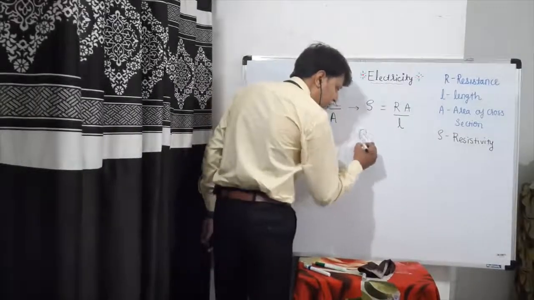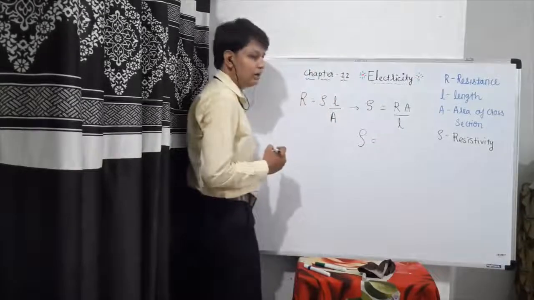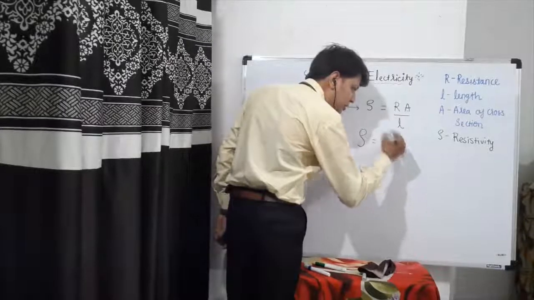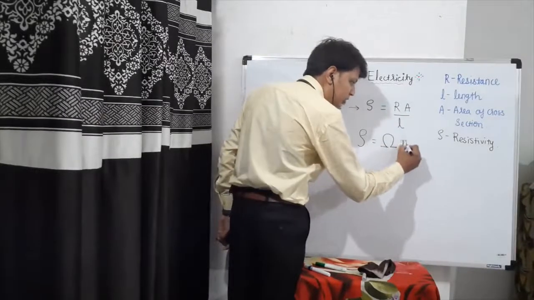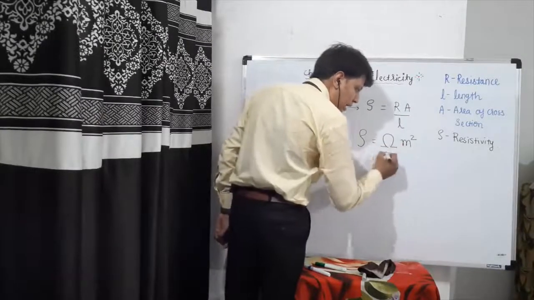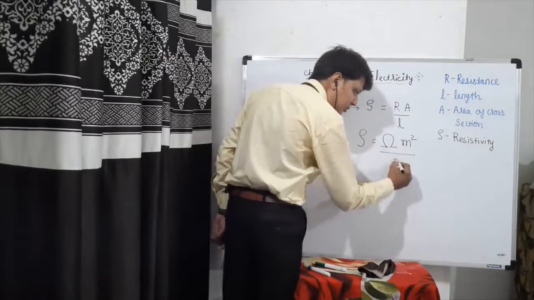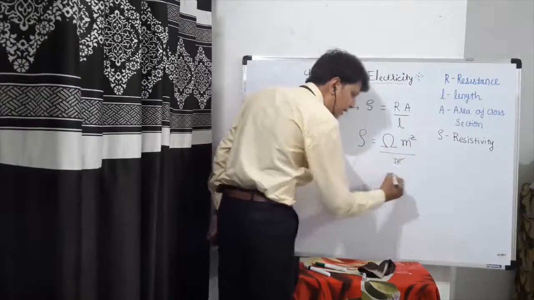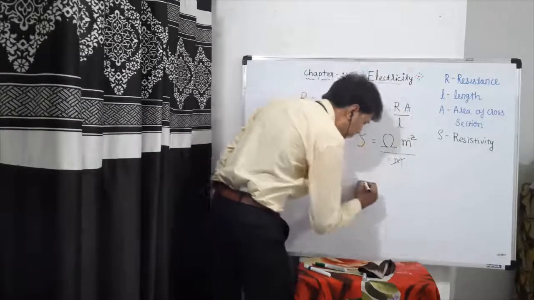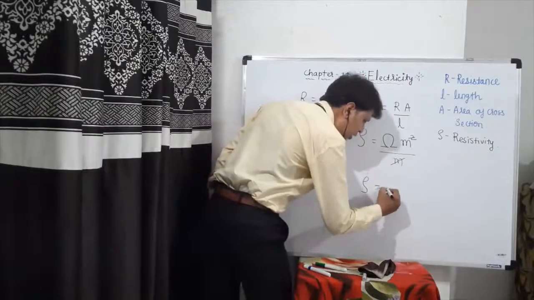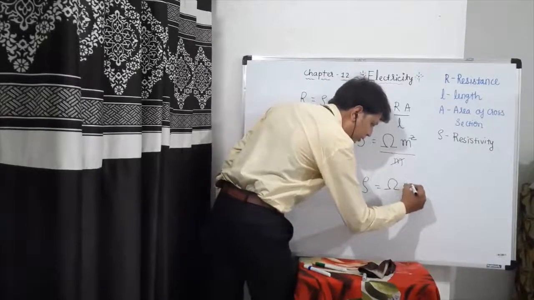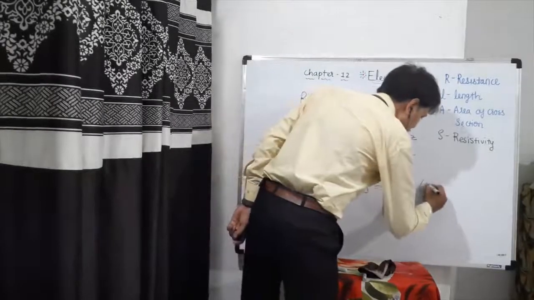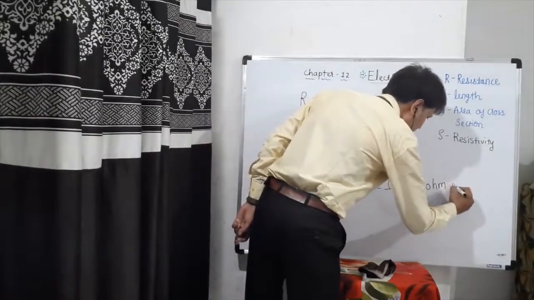Now let us find out the unit to measure resistivity. Ohm is the unit to measure resistance, and area is measured in meter square and divided by length, that is meter. If you cancel out this part, you get that the unit to measure resistivity is ohm into meter.